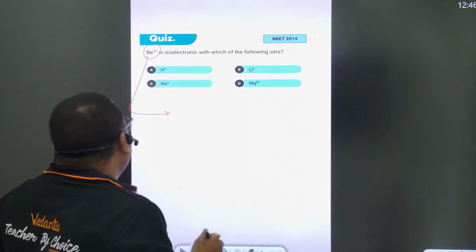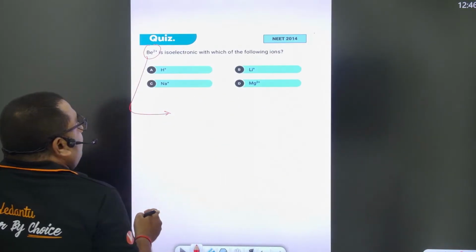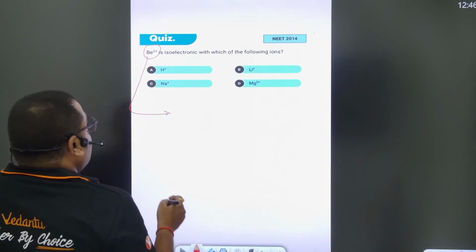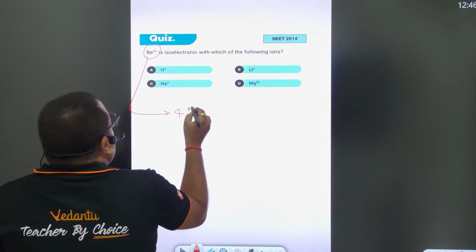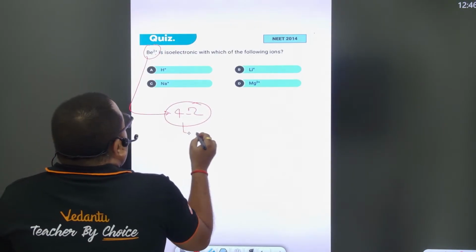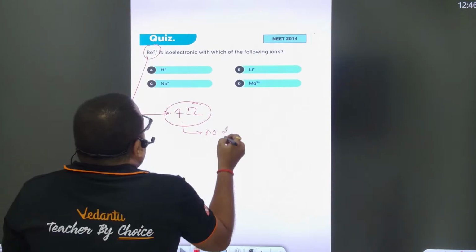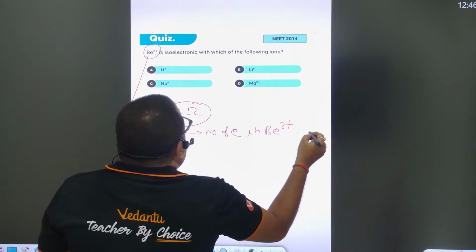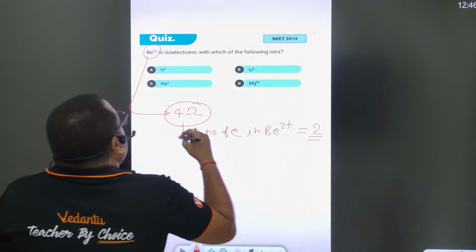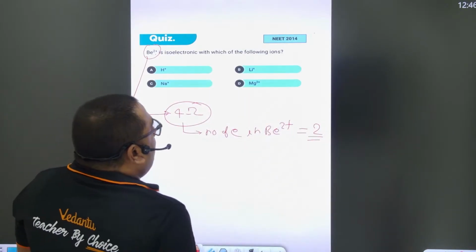That is 4, and there is a 2 positive charge, so minus 2. So the number of electrons in Be2+ is 2. The species which contain 2 electrons are called isoelectronic.